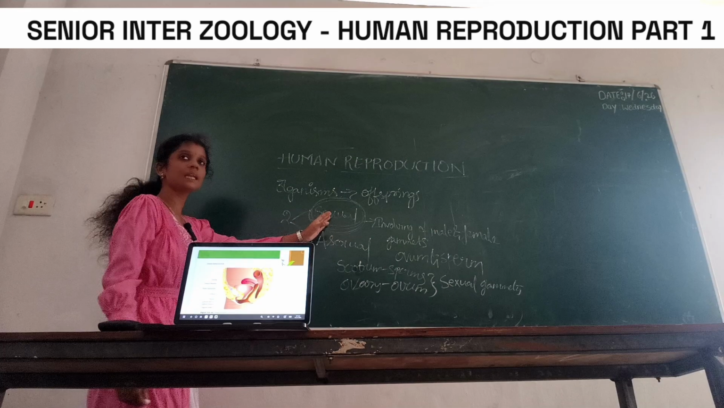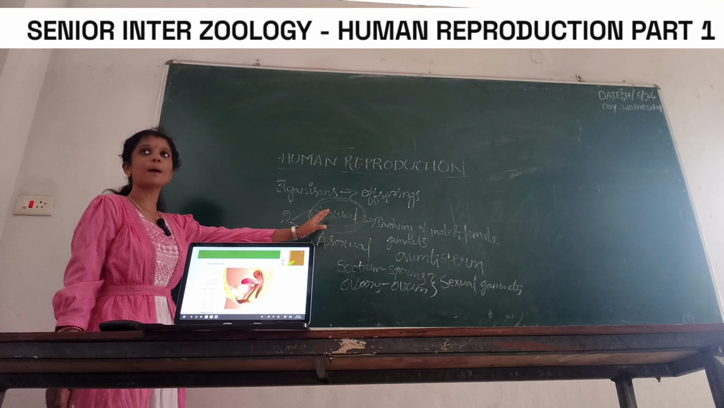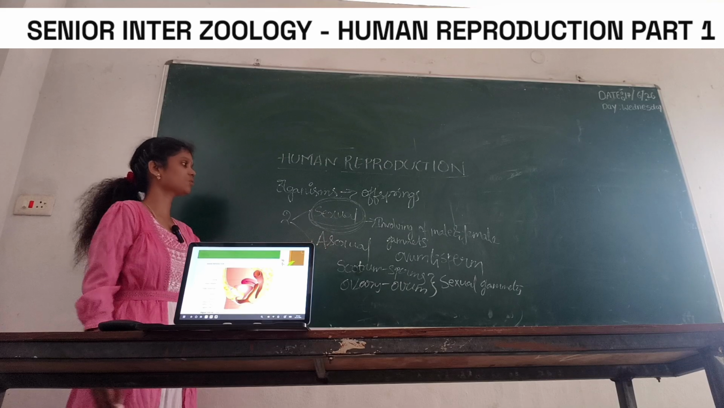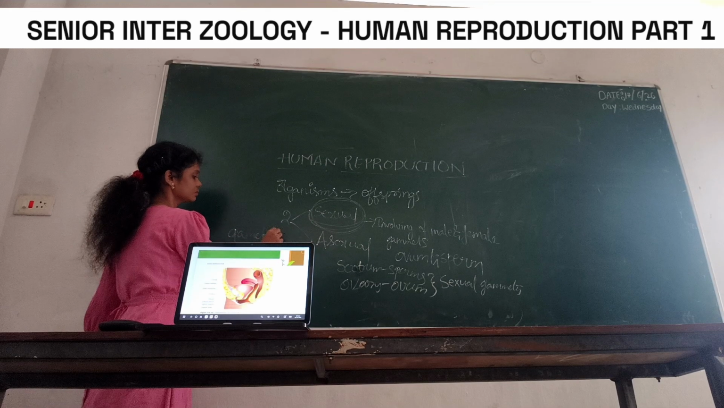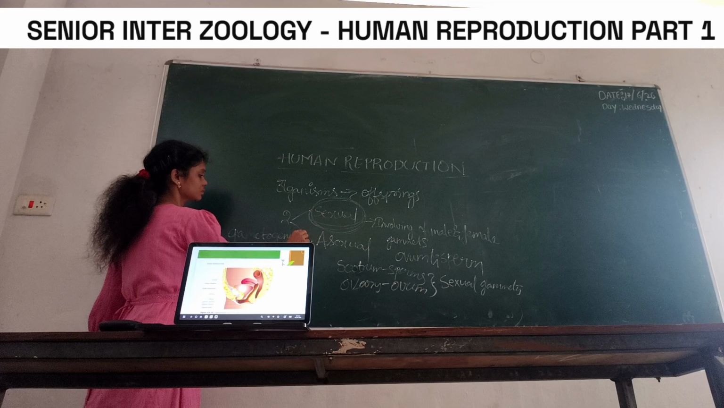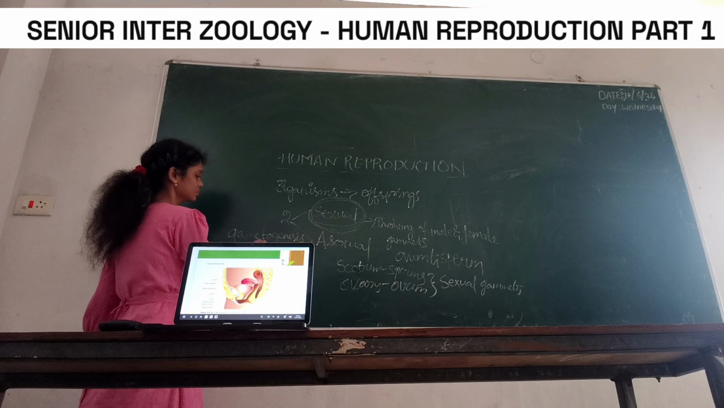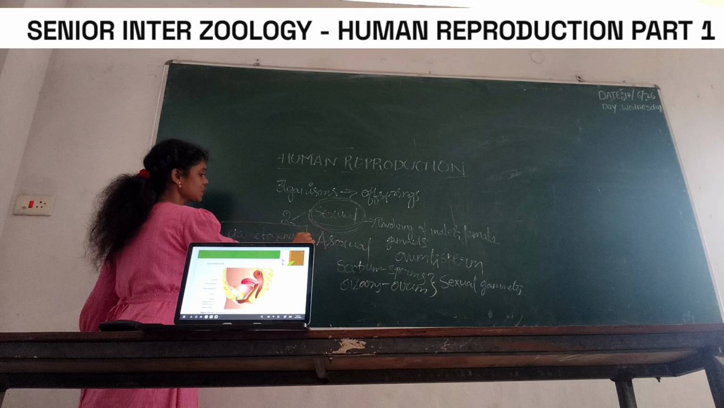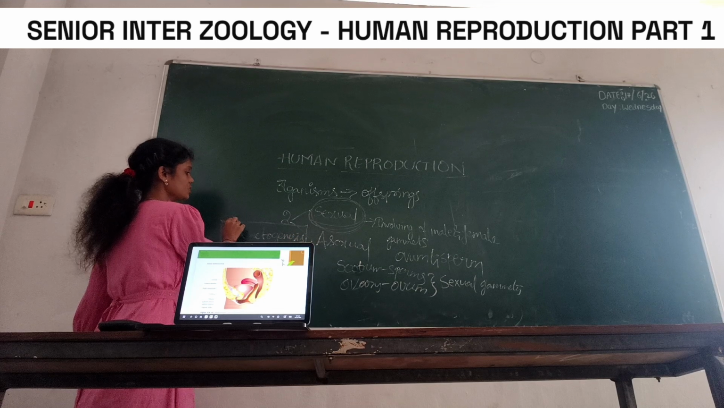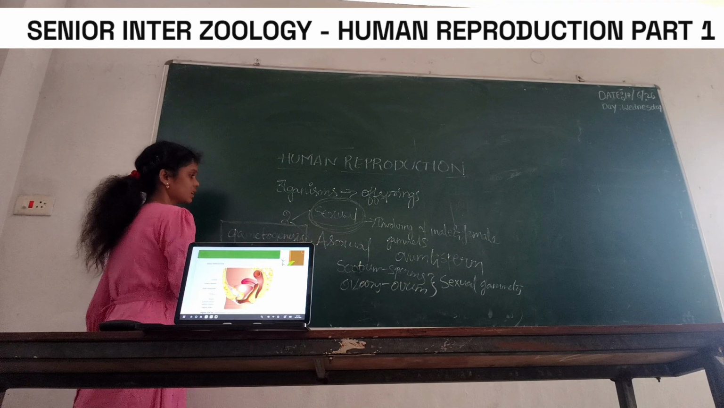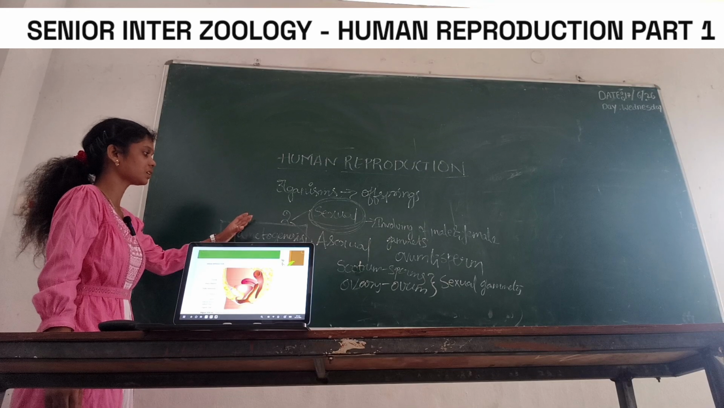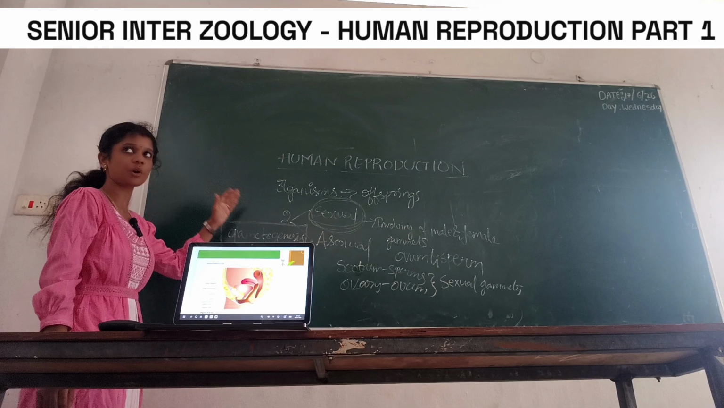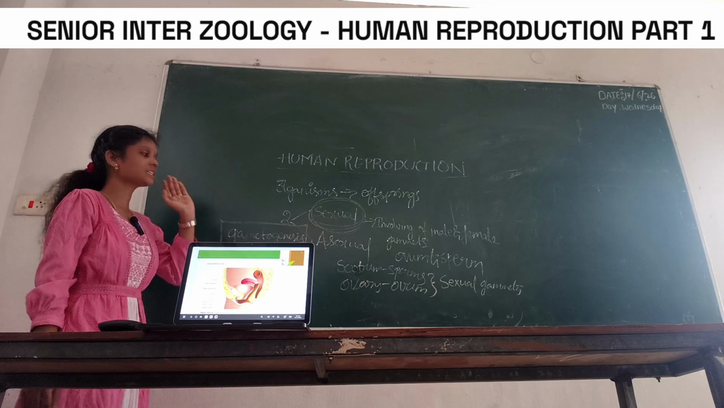By the combining of male and female gametes, the gametogenesis process occurs. What? Gametogenesis. Gametes are formed by gametogenesis. This is the introduction of human reproduction. Coming to human reproduction, there are several steps.